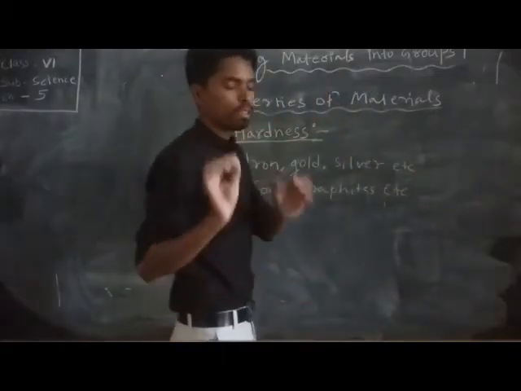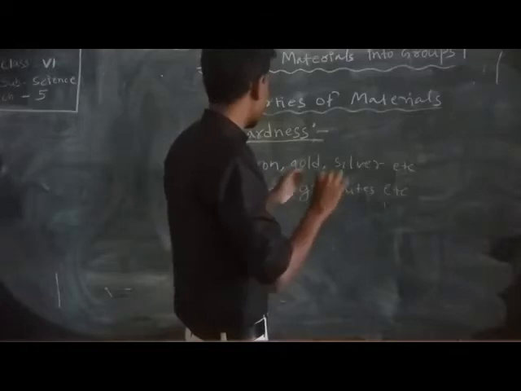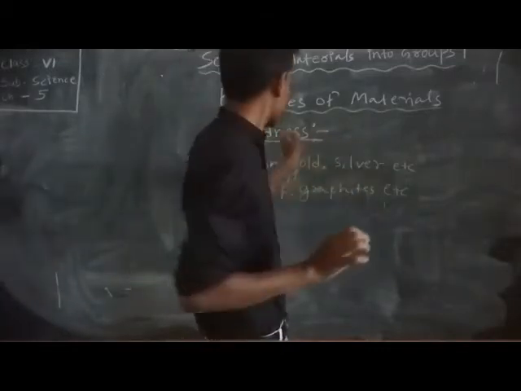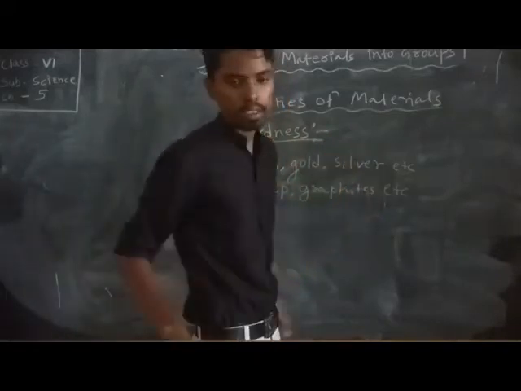So we can classify materials according to their hardness and softness. This is the second property of materials.